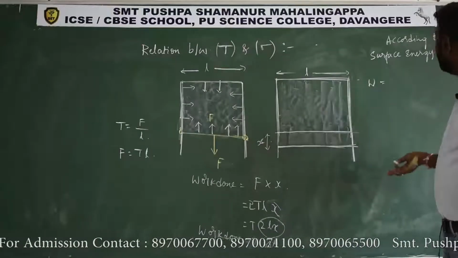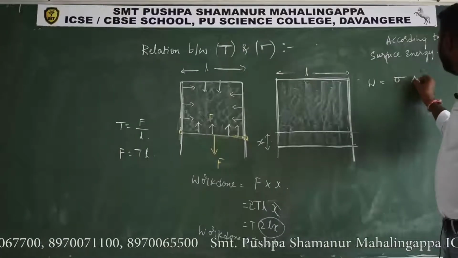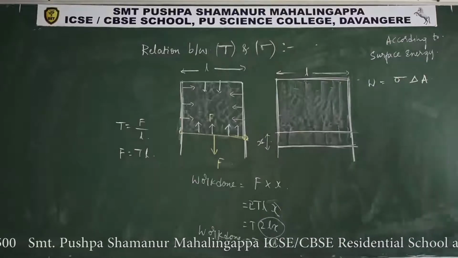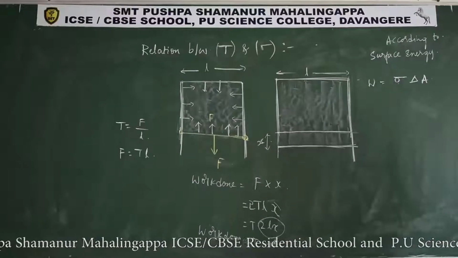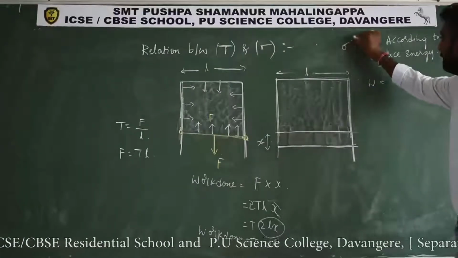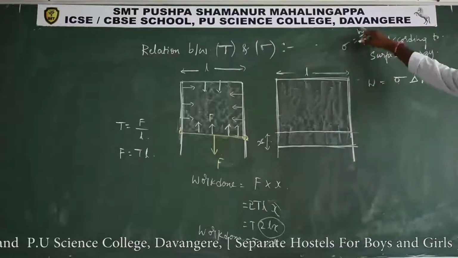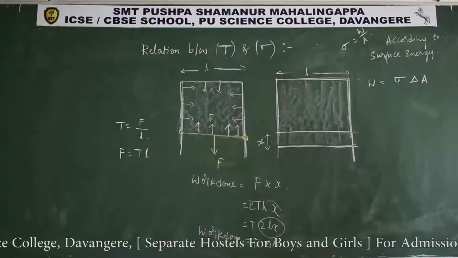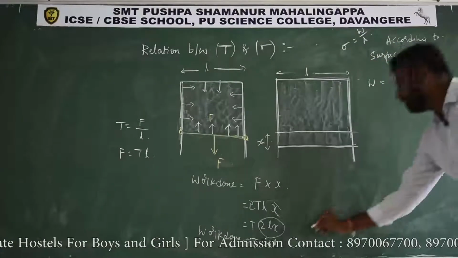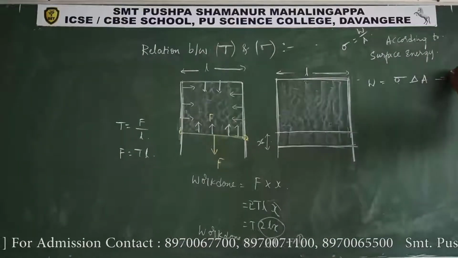That work done is stored in the form of surface energy, that is sigma into delta A, where sigma is called surface energy. We defined sigma as work done divided by unit area, isn't it? Sigma is equal to work done divided by unit area, so work done is equal to sigma into A. Let us take this as equation 1 and the other as equation 2.